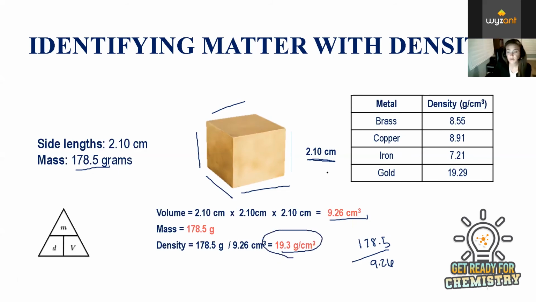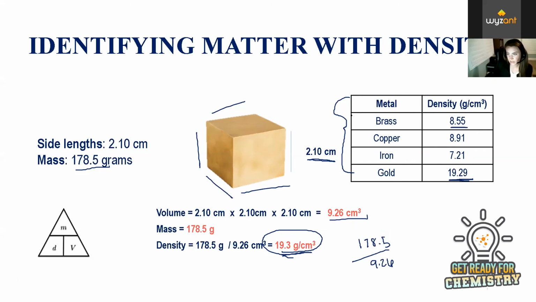So what does this tell us? Well, we can look at a graph of known densities of metals and compare them. So every metal has a known density. It doesn't change. It's like an inherent property of that chemical. So brass, which is commonly confused with gold because it looks the same from the outside, definitely is not the same density. So brass sometimes would be given to people and they were told it's gold, but we could measure the density easily and see that this substance is in fact gold and not brass. But usually it happened the other way around. It was given to them saying it was gold, but it was actually brass.